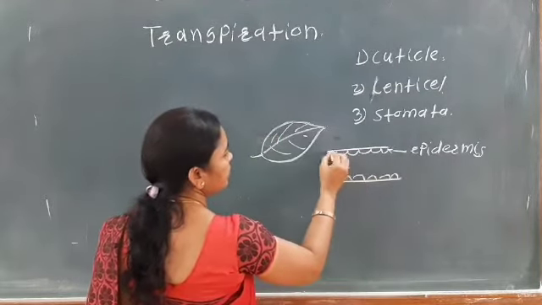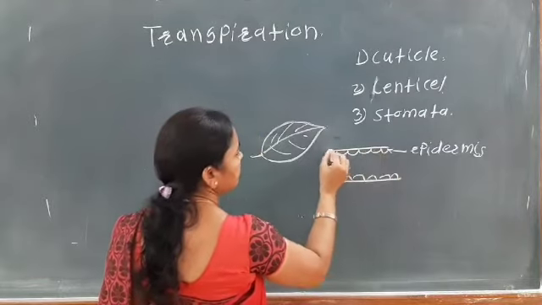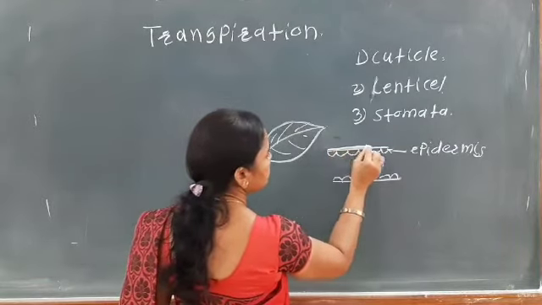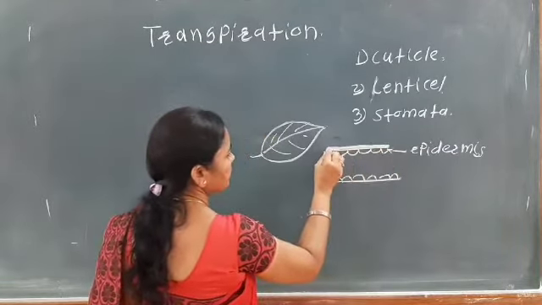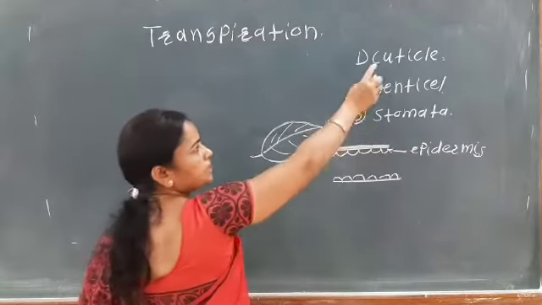On this epidermal cell, a thick waxy cuticle is present.